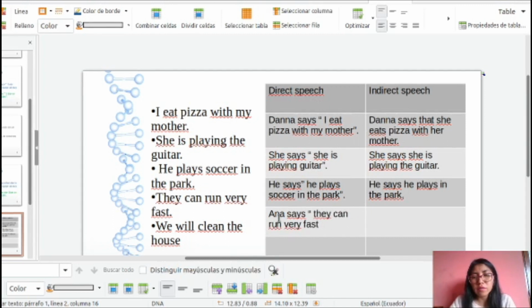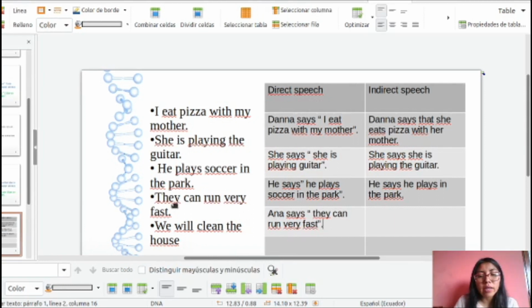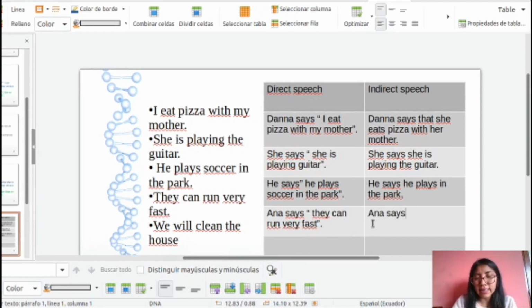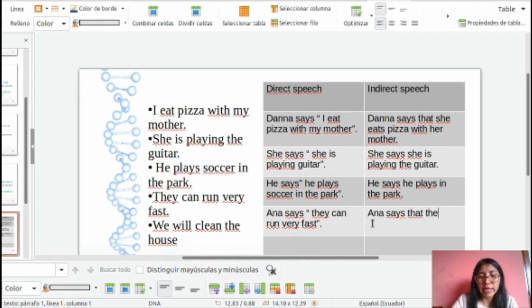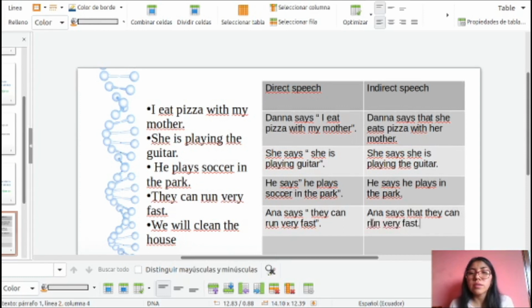Okay, for example, here I am using Anna because let's suppose that Anna is the person who said that. Okay, and that is the same. Anna says that they can run very fast. Okay, so I think that is so easy.